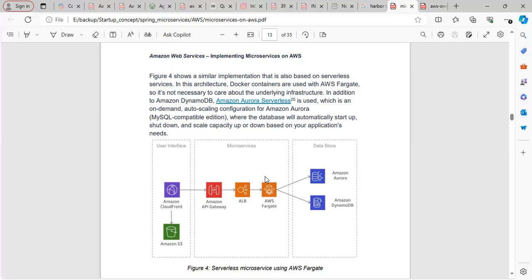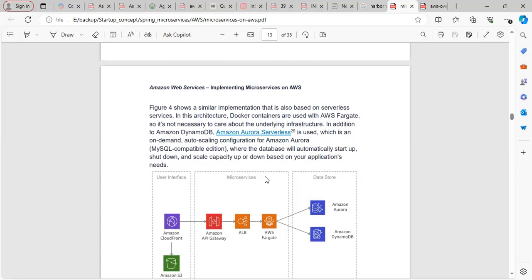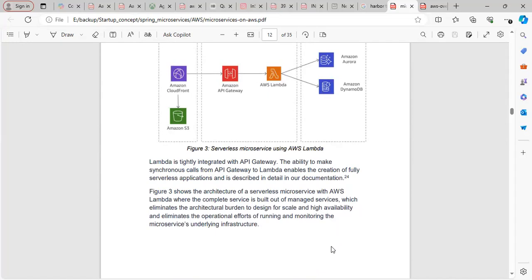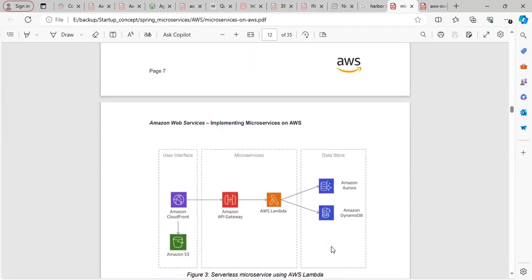Correct. So this way you can set up your application, particularly on AWS, and you can use different types of databases. Either you can use Amazon DocumentDB, DynamoDB, different RDS, or maybe Amazon Aurora, whatever it is. You can use these things. It is up to you which database you feel is most suitable for the application you are setting up here. So this way, at least you can understand the microservice architecture setup on AWS.